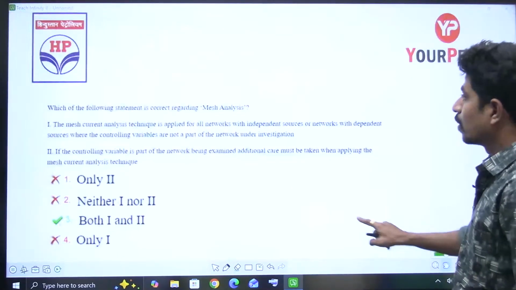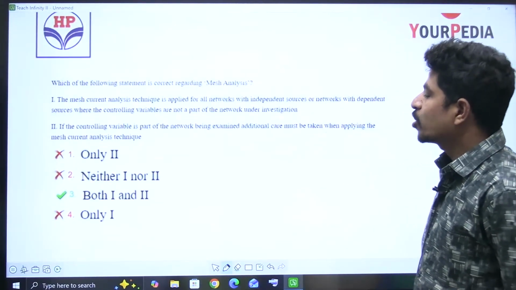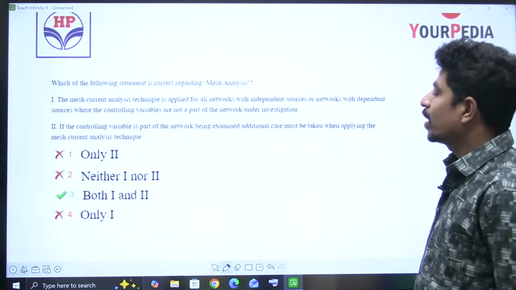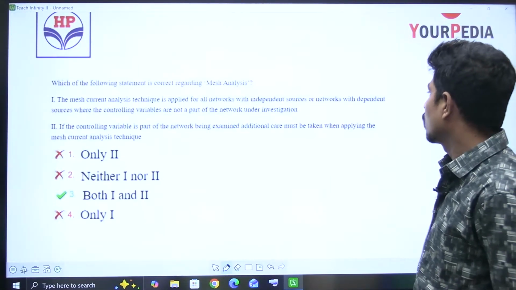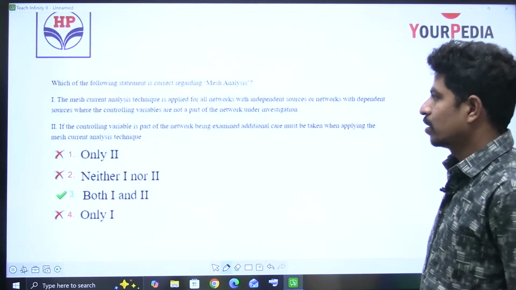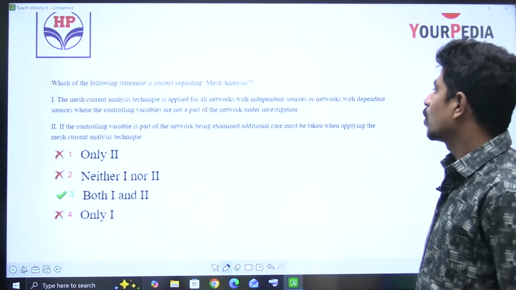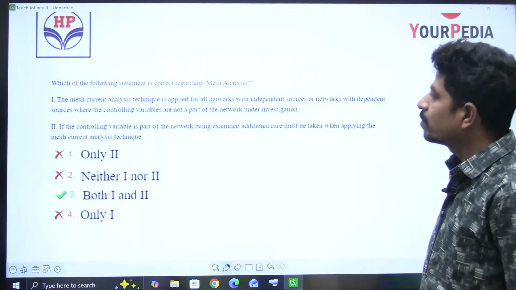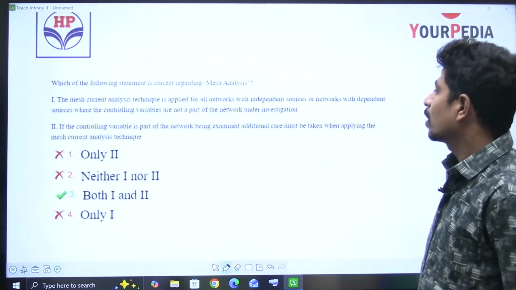Next. The mesh current analysis technique is applied for all networks with independent sources or networks with dependent sources. I repeat the statement. The mesh current analysis technique is applied for all networks with independent sources or networks with dependent sources where the controlling variables are not part of the network under investigation.